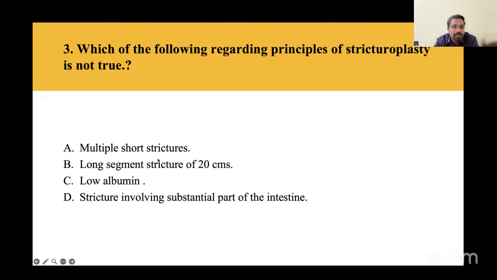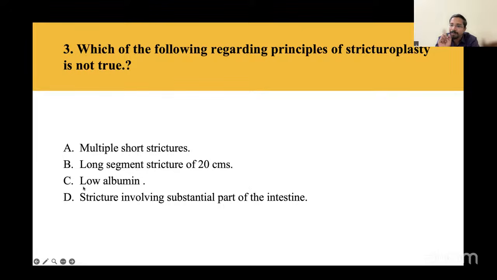Long segment strictures, because you can't go and do resection. The patient will land up in short bowel syndrome if a substantial part of the intestine is removed, so it is an indication for stricturoplasty. And if there is a long segment stricture of 20 centimeters, there are various non-conventional stricturoplasty techniques like the Moscow, Basque, Michelassi technique, which is most commonly used, the side-to-side isoperistaltic stricturoplasty. If the stricture involves a substantial part of the intestine, that forms another indication.